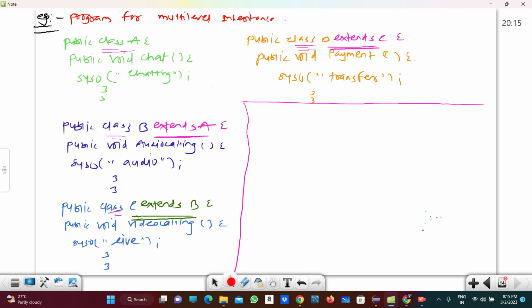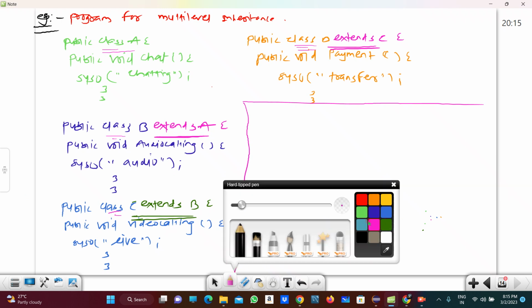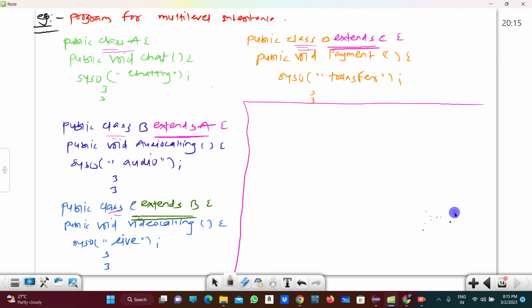For executing that, we have to use the main method, so I am taking another class. Suppose public class Demo, and under that I am taking the main method.